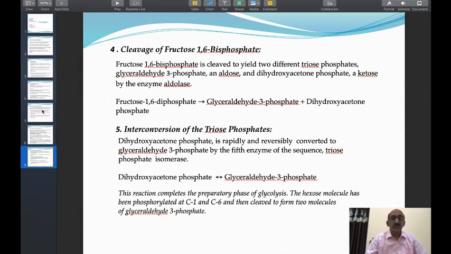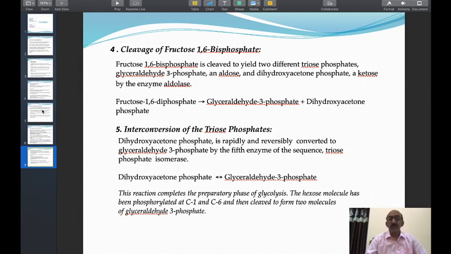Now come to the next step, the interconversion of triose phosphate. Triose phosphates, that is glyceraldehyde 3-phosphate and dihydroxyacetone phosphate, the products of the 4th step, are interconverted. Means glyceraldehyde 3-phosphate is converted to dihydroxyacetone phosphate and dihydroxyacetone phosphate is converted to glyceraldehyde 3-phosphate. This reaction is catalyzed by the enzyme triose phosphate isomerase, because these two substrates are isomers of each other.